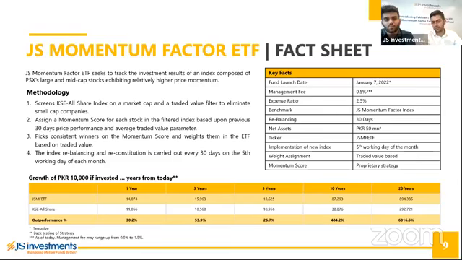Similarly, you have outperformance over a 1 year, 3 year, 5 year, and 10 year basis. On a 1 year basis, the outperformance is around 30.2%. On a 3 year basis, the outperformance is 53.4% cumulative, which translates into around 15% annualized outperformance. Similarly, you have 5 year outperformance of 27% and 10 year outperformance of 484%.